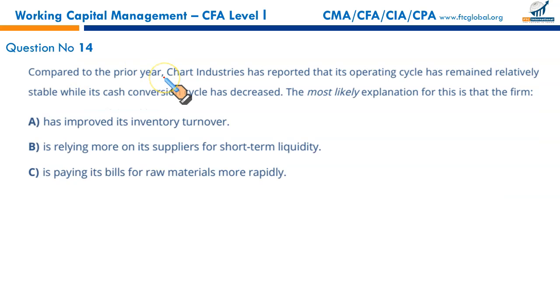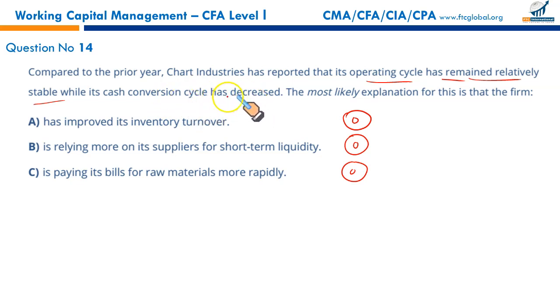Compared to the prior year, Chart Industry has reported that its operating cycle has remained relatively stable, while its cash conversion cycle has decreased. Your operating cycle is the same, let's say represented with this red circle. This is your operating cycle and it is the same size because it is relatively the same in all these conditions. But it says that your cash conversion cycle has decreased.